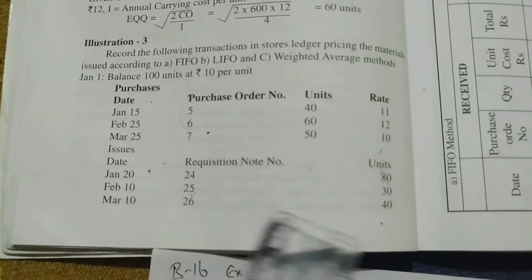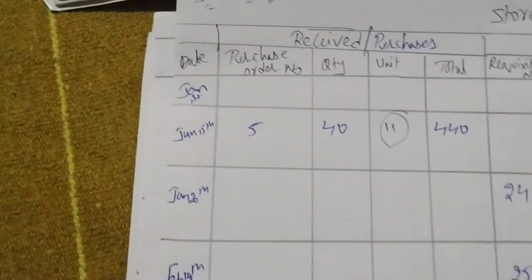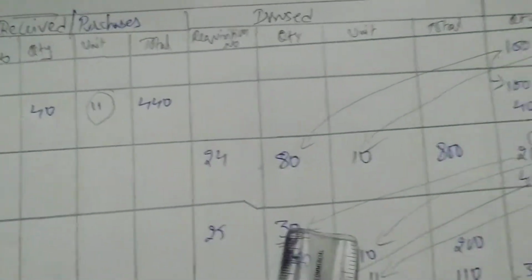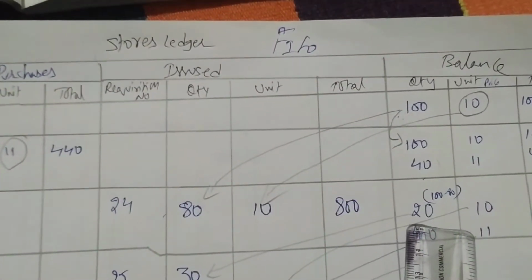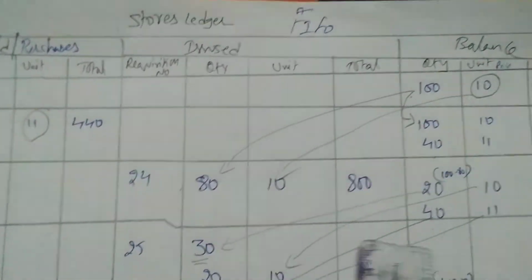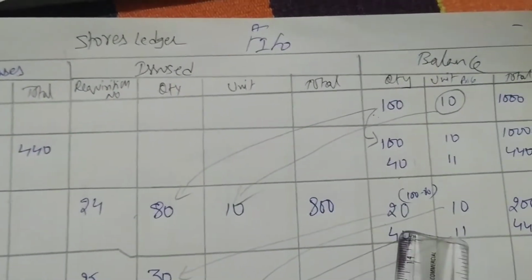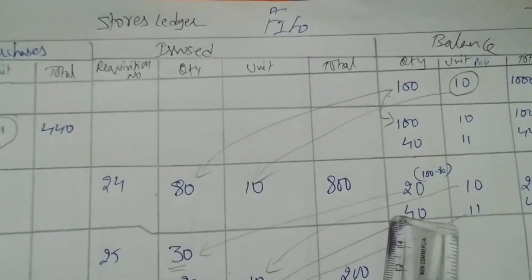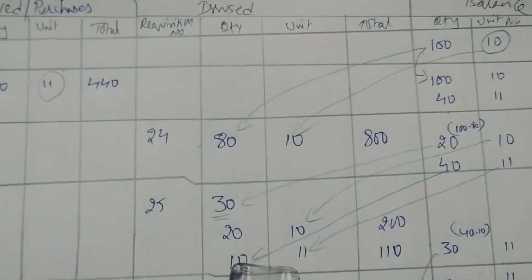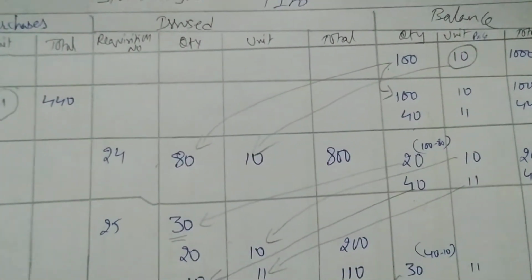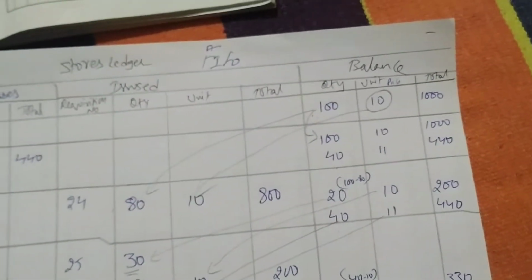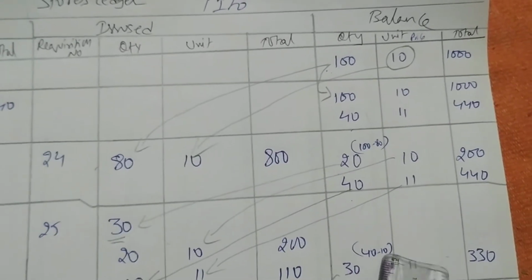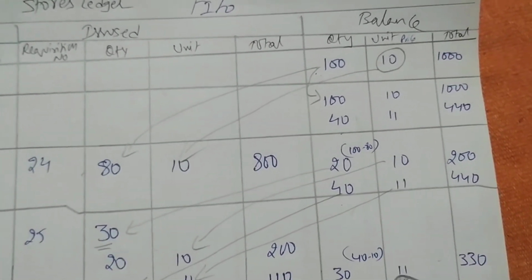February 10th. Again you issued 30 units. Requisition order number is 25, you issued 30 units. You have to issue 30, but you don't have 30, you have 20. So first you issue 20 at 10 rupees, 200. Then again you need 10. From 30 you issued only 20, so you need 10 more. You take 10 from the 40, at price 11, 110. From 40 you issued 10, how much is left over? 30. 40 minus 10 is 30. The rupees will be the same, 11, 330.